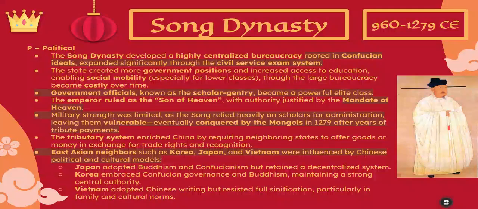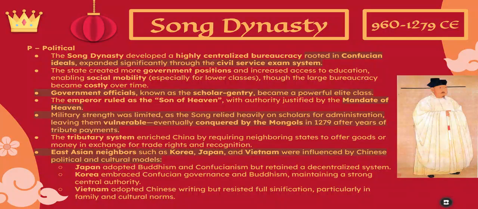Government positions expanded, creating opportunities for educated men to move up socially through success on the civil service exam. If you wanted to be part of the government in Song China, you had to take a test that was very heavy in Confucian beliefs, and those who passed were hired to work in the government.